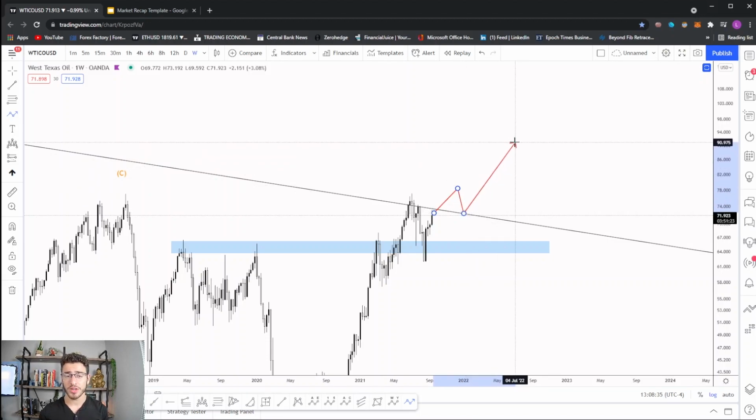And the same situation as on the bottom, but on the top, right? A confirmation of that level, which is resistance right now, break the resistance, turn it into support, and then continue off of it. And that would be our long trade. And that would be a fantastic long trade considering we've never broke above this trend line in the history of oil. So we're really going to be paying close attention to this in the coming days.